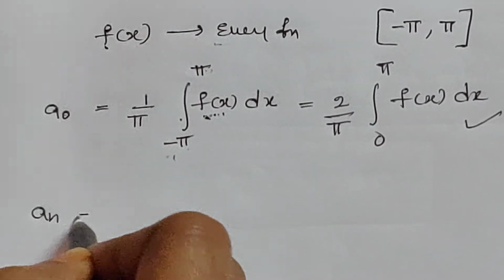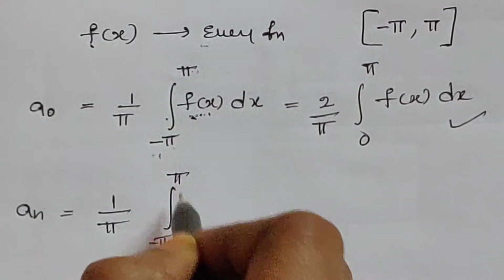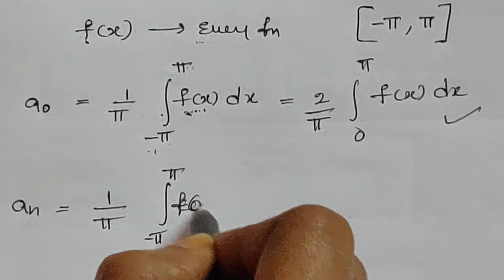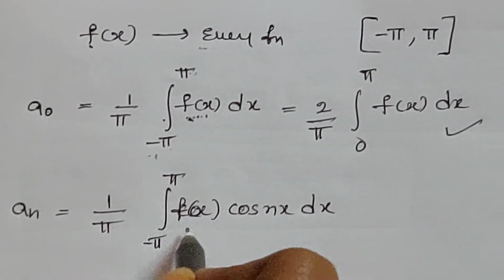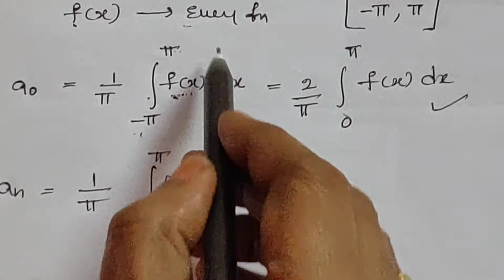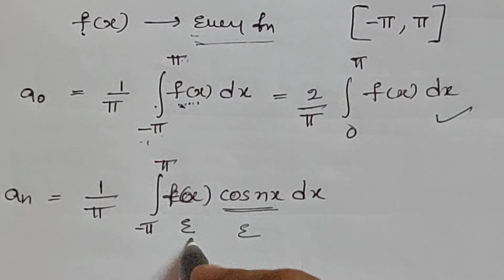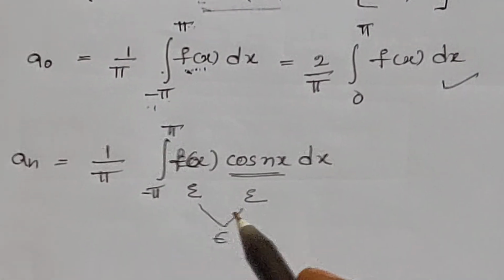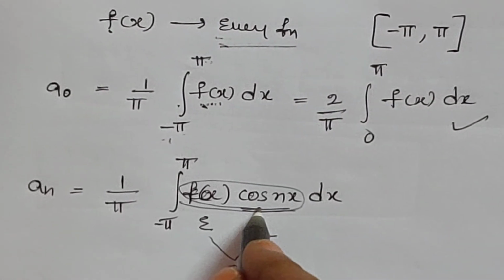Now an equals 1 by pi integral minus pi to pi f of x cos nx dx. Here f of x is even, that is clearly mentioned. Cos is also an even function. Product of two even functions is an even function. So the function under the integral is even.